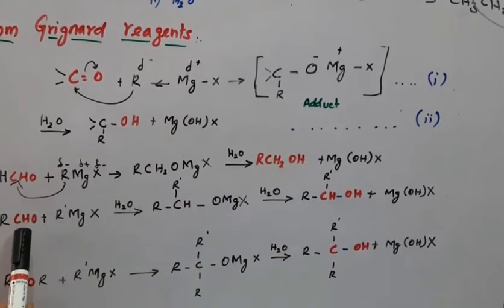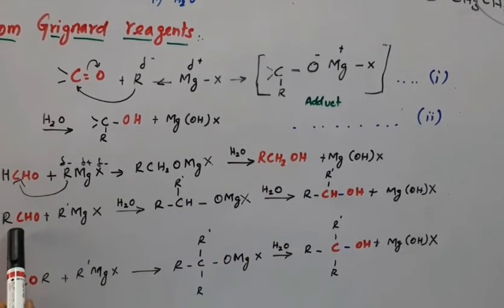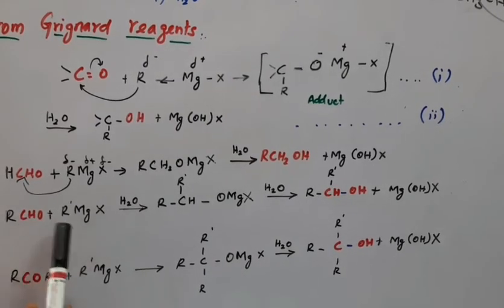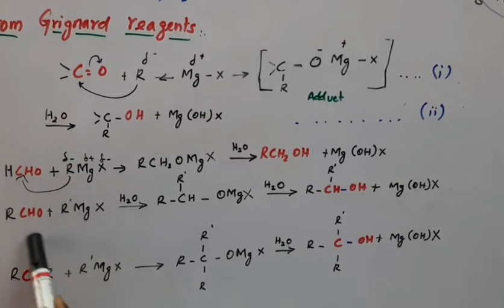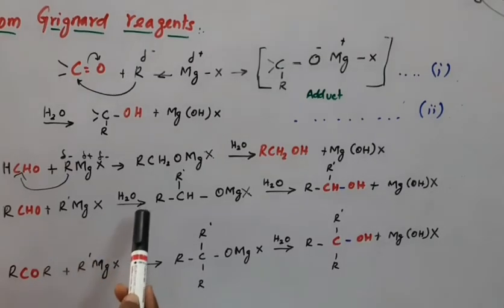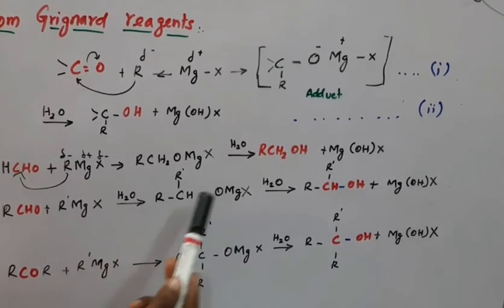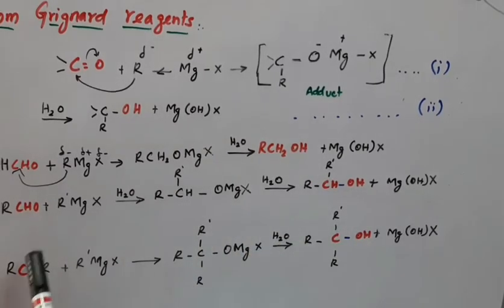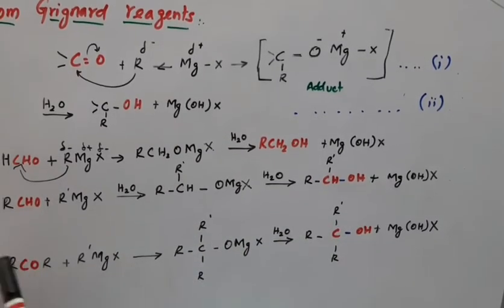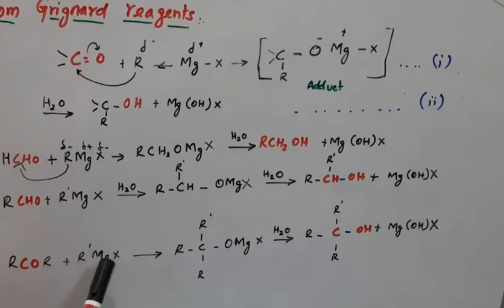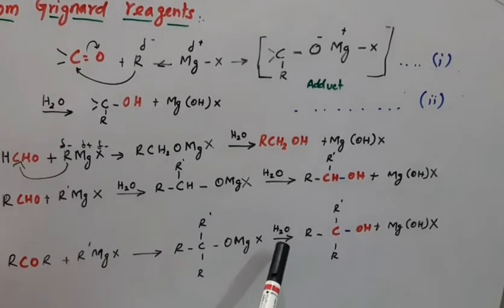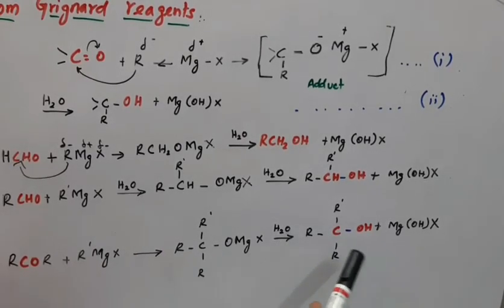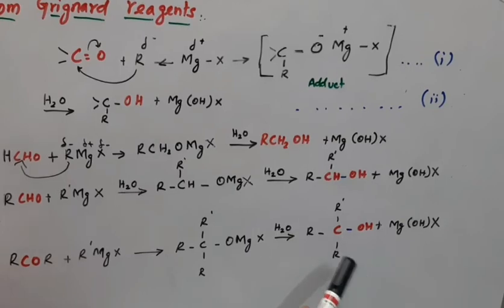The same with other aldehydes: they react with Grignard reagents to form an adduct, which hydrolyzes to give a secondary alcohol. Ketones react with Grignard reagents and, after hydrolysis, give a tertiary alcohol.